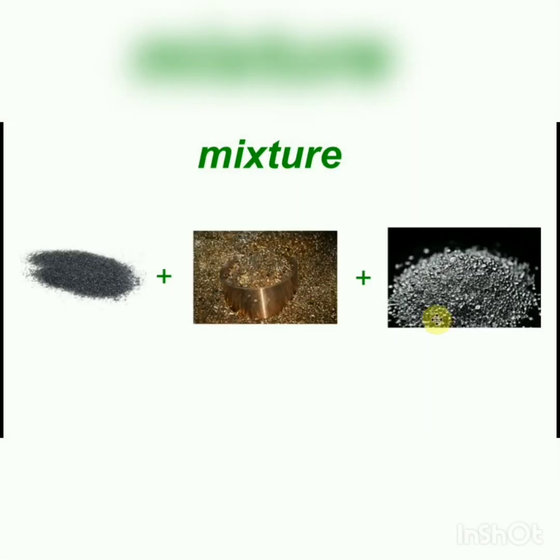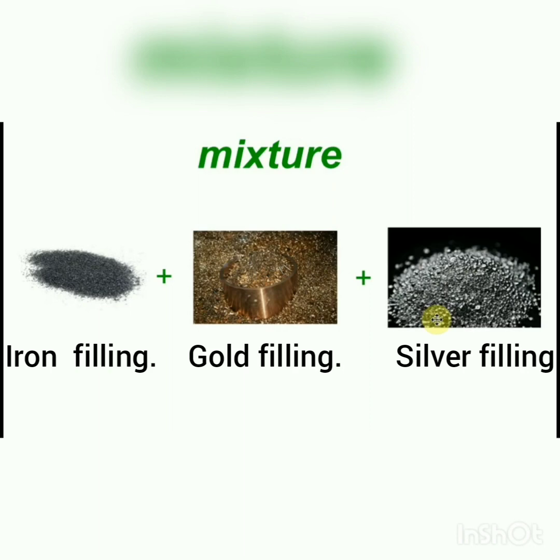Now, I have some iron filings, gold filings, and silver filings. What do we get if we mix them all together in any proportion? Do you think they will react with one another? No, probably not. I'm just going to get a mixture of iron, gold and silver where each component retains its original characteristics or properties.